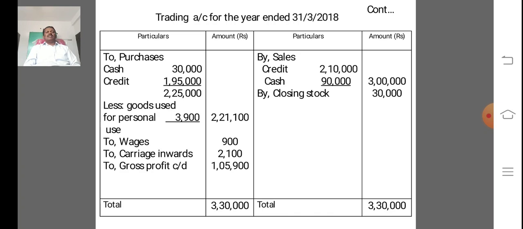By sales, two types of sales: credit 2,10,000, cash 90,000, so 3 lakh. By closing stock 30,000, total is 3,30,000. The difference is called gross profit, 1,05,900.